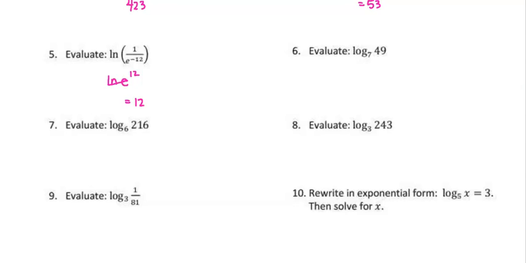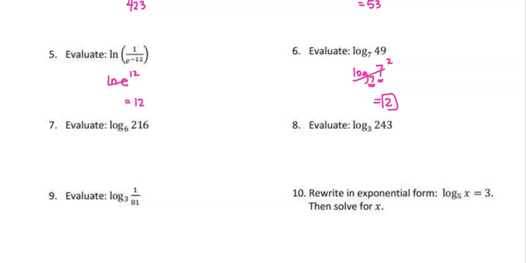Alright, number 6 is going to change a little bit. Here we have log base 7 of 49. What we're going to try to do is make our bases match. So I'm going to rewrite this as log base 7 of 7 squared, because 7 squared is 49. Now that our bases match, we can cancel it, and our answer is 2.